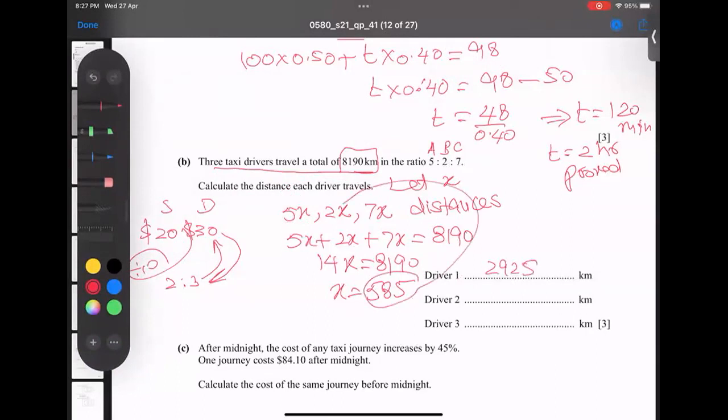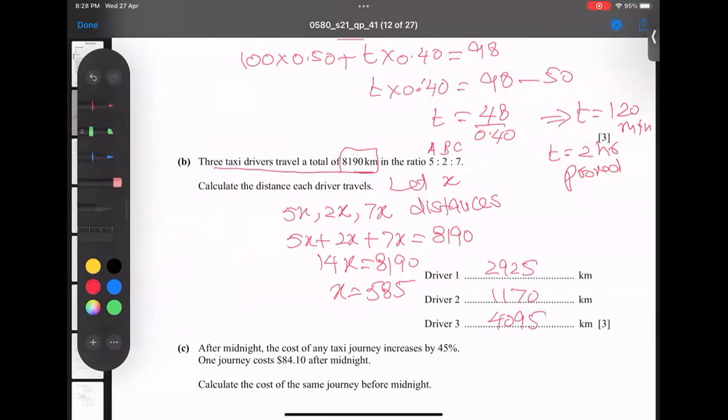This multiply with this. So 585 into 2, I got 1170 kilometers. Similarly, if I multiply 7 times 585, I'm getting 4095 kilometers. I hope all of you understood the logic. And this example I gave, the son and daughter, is a very classical example to understand the point. Okay, so let's go for the next part.